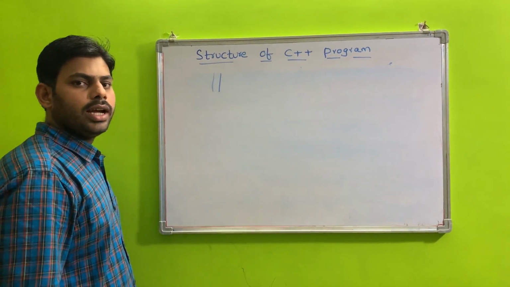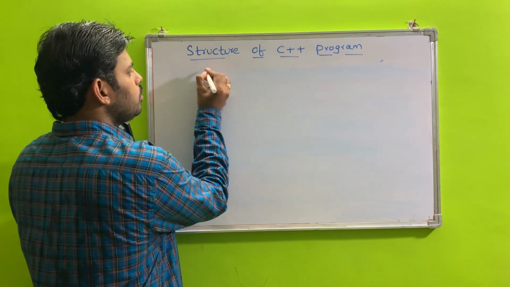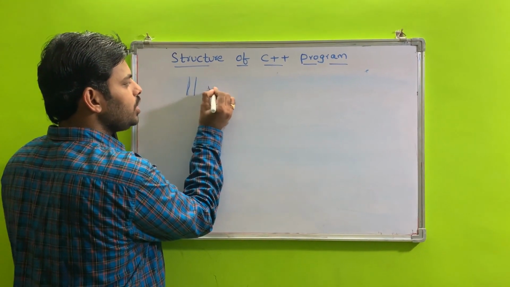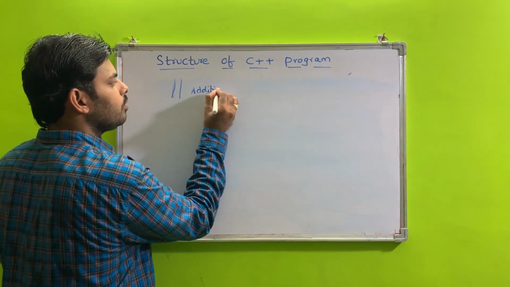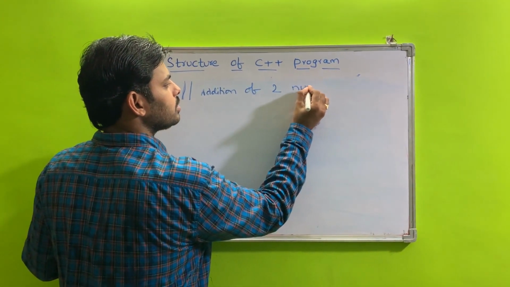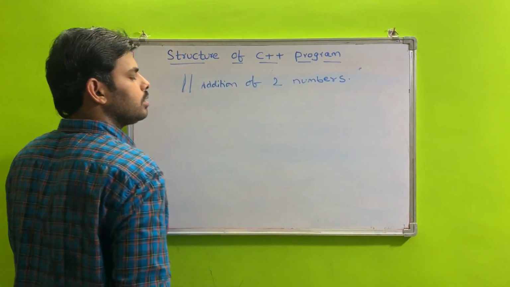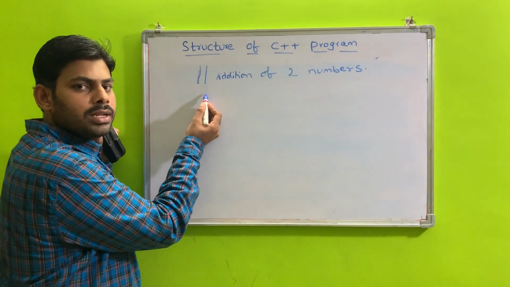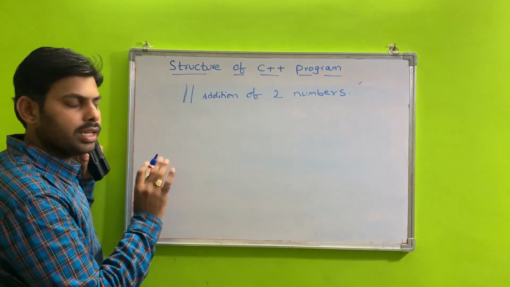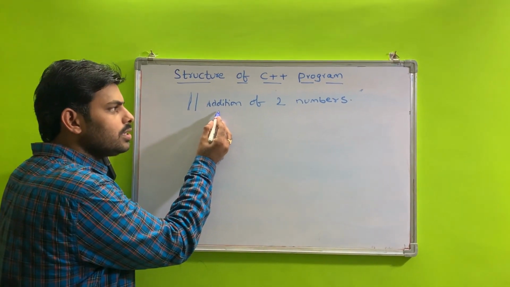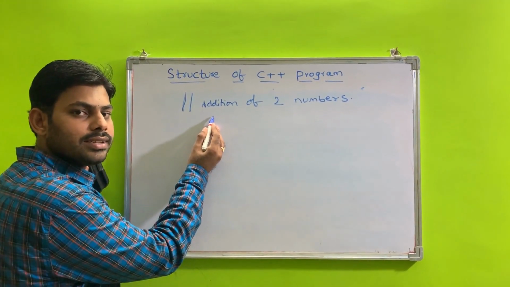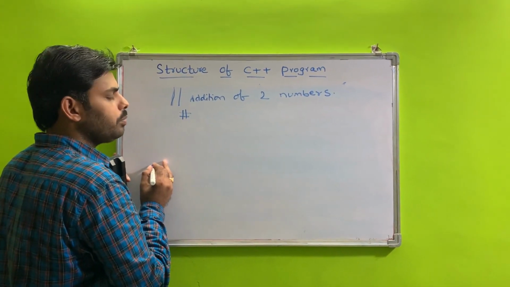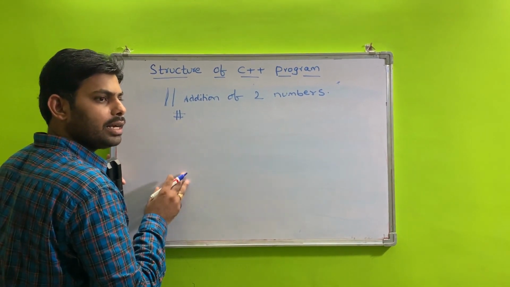I want to perform a program for addition of two numbers. In the documentation section, a single line comment is used: addition of two numbers. Already I told you the use of the comment section: it is used to increase the readability of the program. This statement is not executed by the compiler. It is only for understanding purposes.